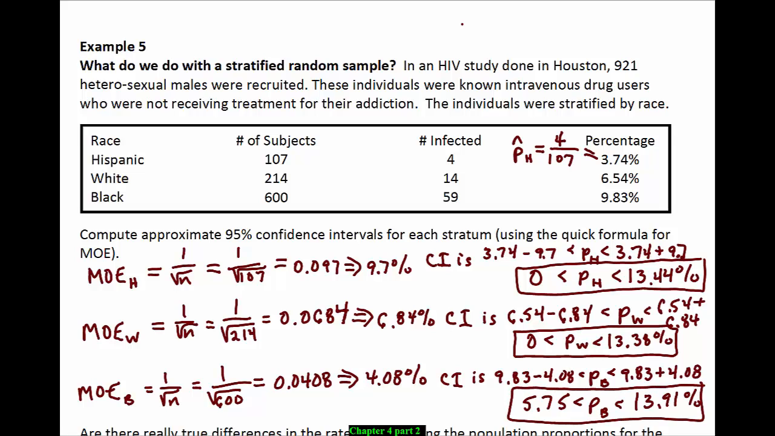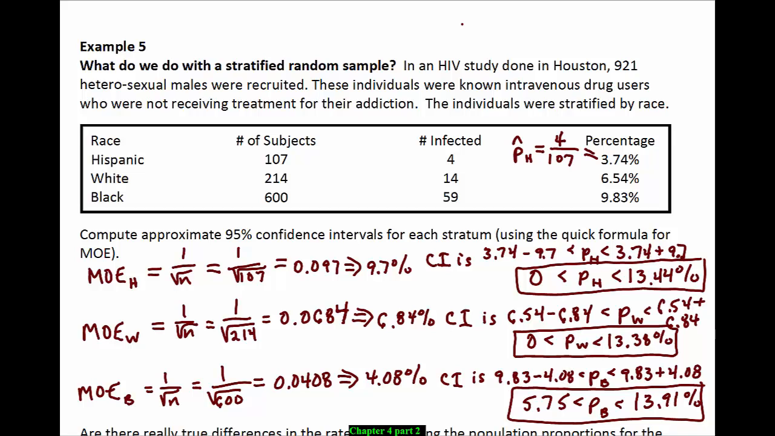So what can we tell here? Well, when you look at the p hats, we've got almost 4% of the Hispanics having HIV, almost 7% of the whites having HIV, and almost 10% of the blacks having HIV. Those look a lot different. When you're speaking of a disease like HIV, that seems like a pretty big, a pretty important difference.